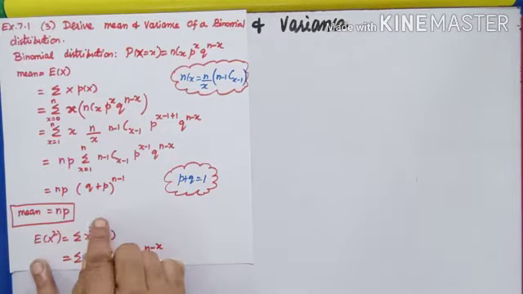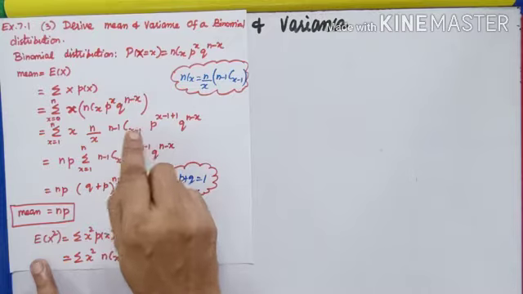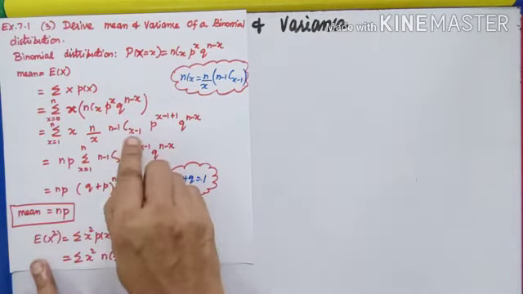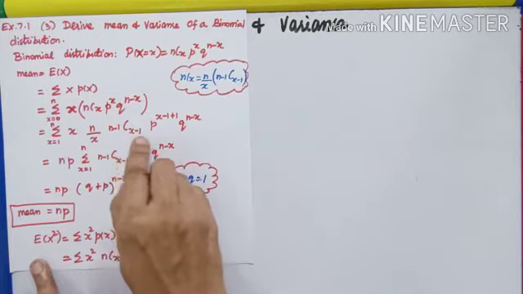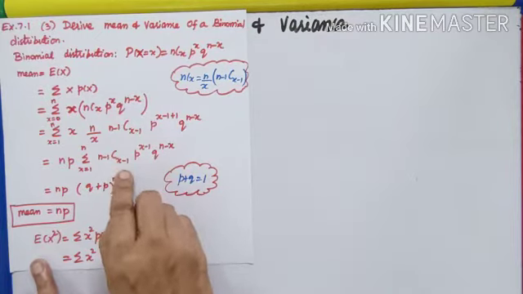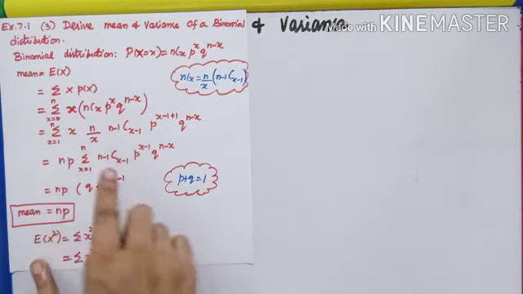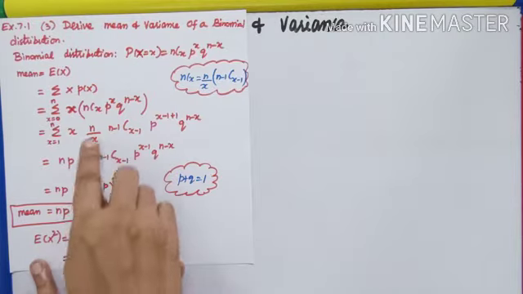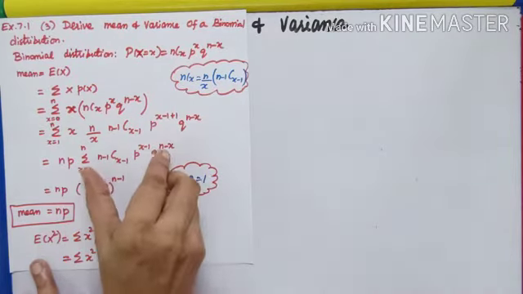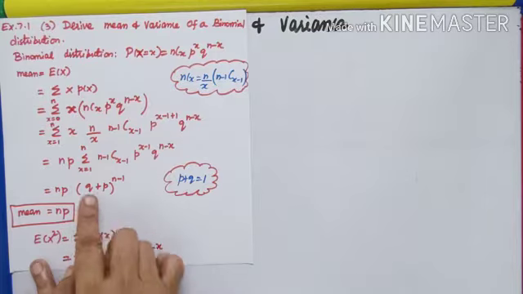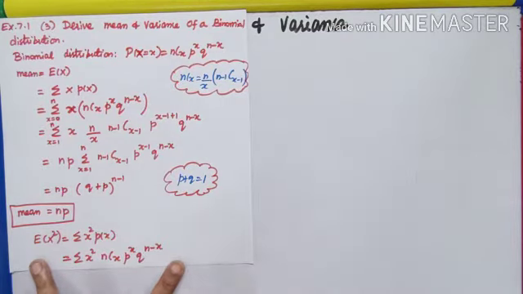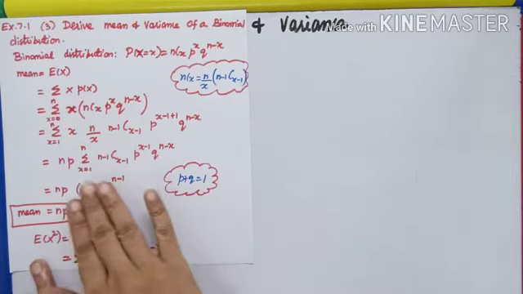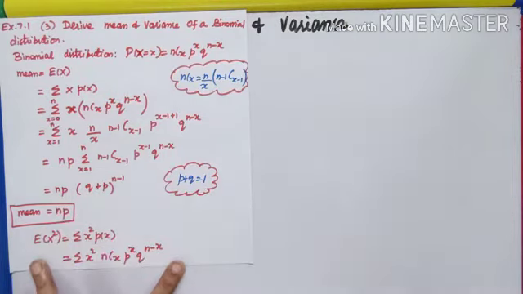Now, remember, whenever I put x-1, I should not put 0 to n. It is invalid. x-1 should start from 1. Then only 1-1 will be 0. So, do not put 0 to n. The moment you write x-1, rearrange x values from 1 to n. So, this full expression reduces as (q+p) power n-1, but p plus q is 1. So, 1 power n-1 is 1. So, forget this. My answer is np.